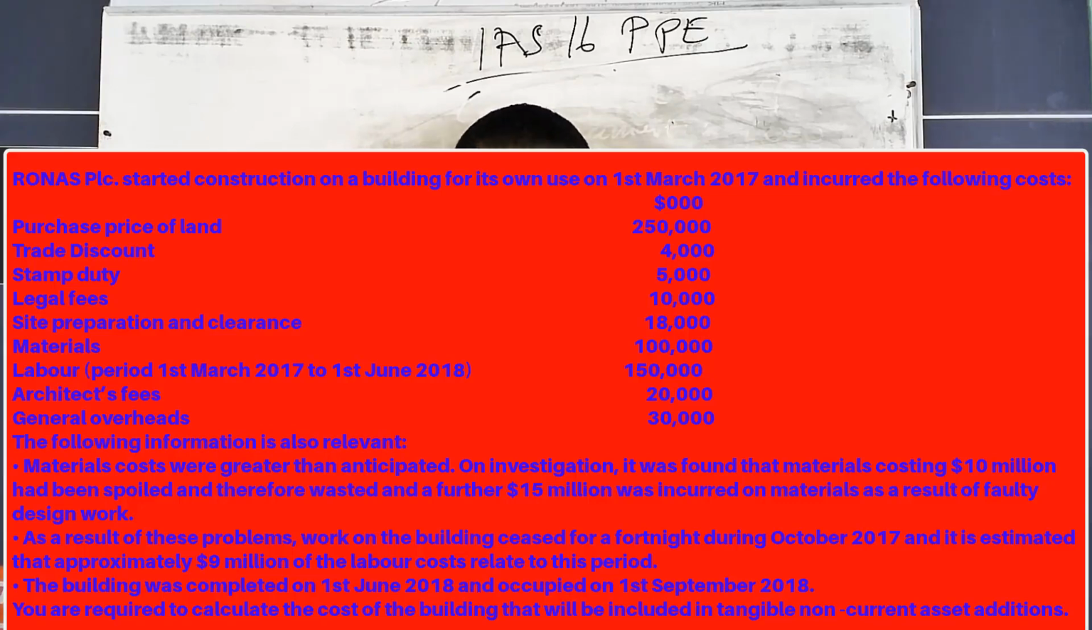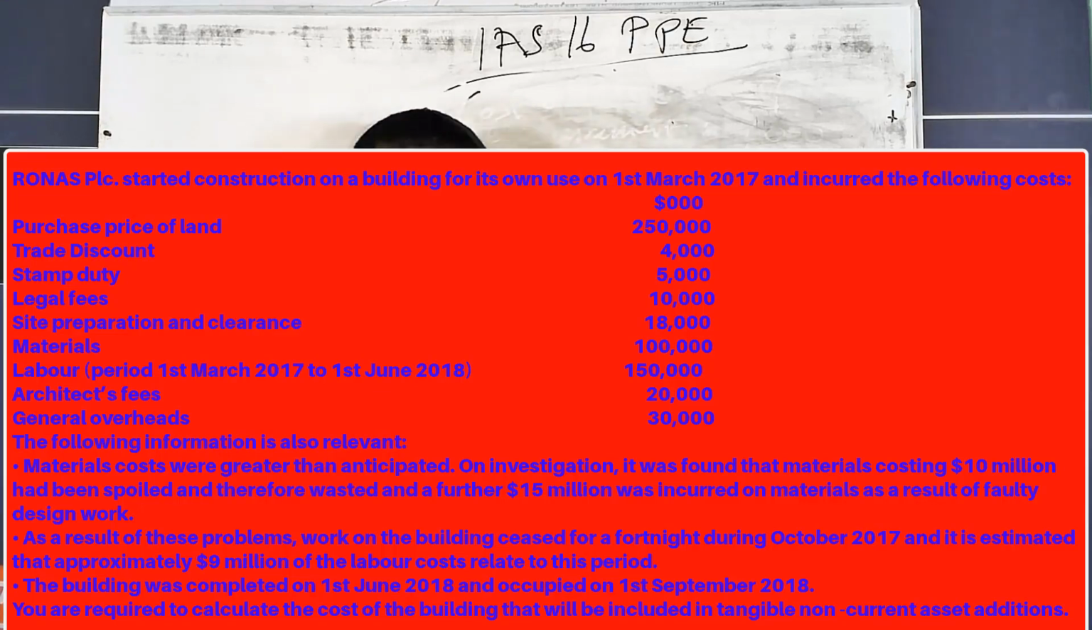So the purchase price of the land, we have trade discounts. When they purchase the land, they give them trade discounts. We have stamp duty, we have site preparation and clearance, we have materials, we have labor, and they have given us the period for the labor. We also have the architect's fee, and then we also have the following information. We have the general overheads also there.